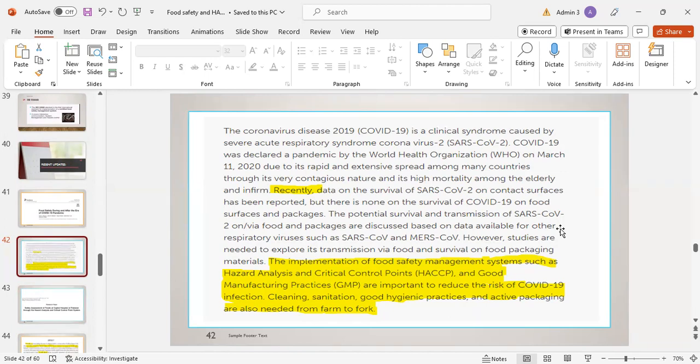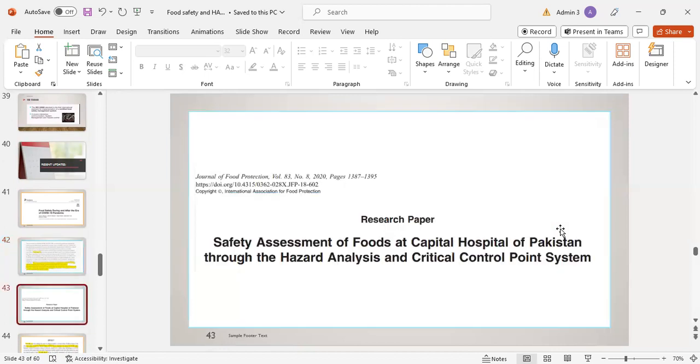The implementation of food safety management systems such as Hazard Analysis and Critical Control Point (HACCP) and good manufacturing practices are important to reduce the risk of COVID-19 infection. Cleaning, sanitation, good hygienic practices, and active packaging are also needed from farm to fork.